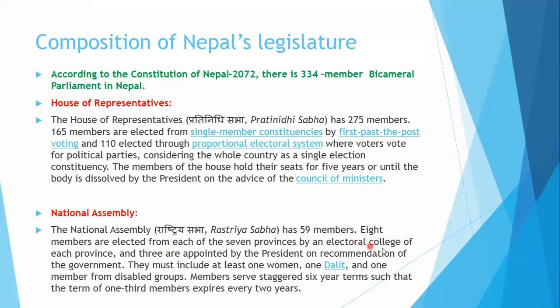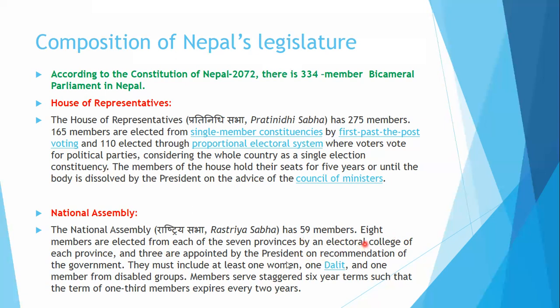They are elected through a voting system, and an electoral college casts votes for the members of the National Assembly. The electoral college includes the members of the province assembly, the mayor and deputy mayor of the municipalities of the concerned province, and the chairman and deputy chairman of the rural municipalities, or gaunpalika.